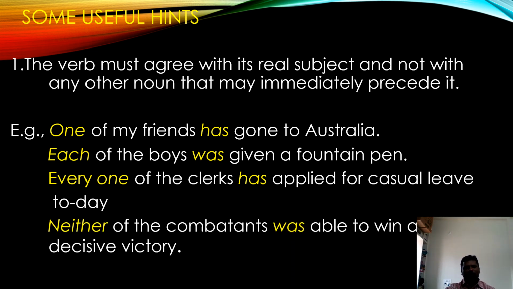Let us see another example. Neither of the combatants was able to win a massive and decisive victory. Try to understand: neither is singular. We always treat neither as a singular subject, so the singular verb was is used.